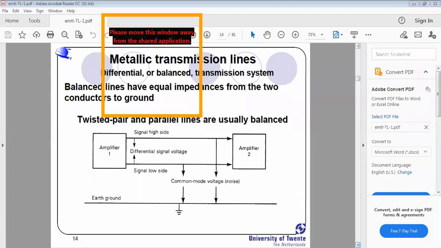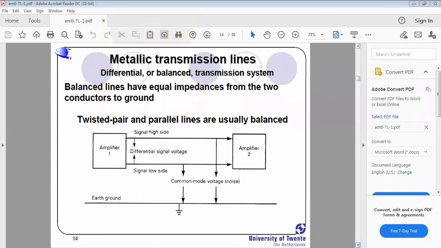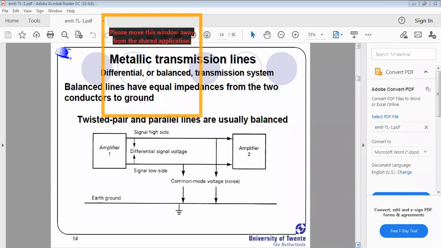Did you get it? What is the difference between balanced and unbalanced? Under the balanced metallic transmission line, when we give 2 volts to one line and 1 volt to another line, at the end we get the difference between the two supply voltages.